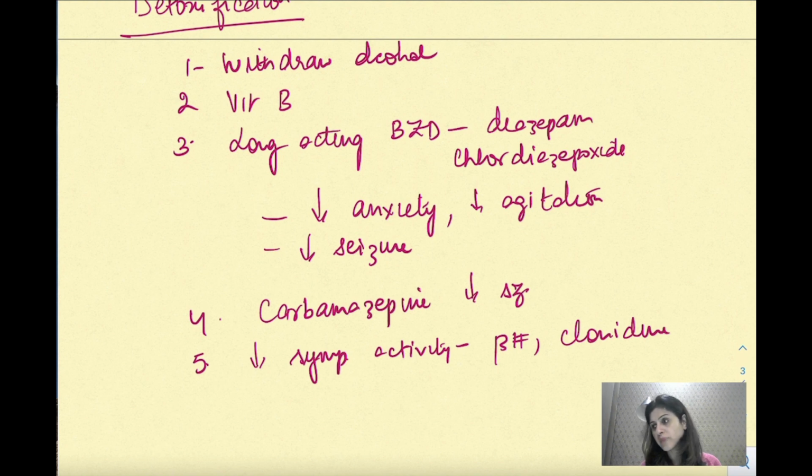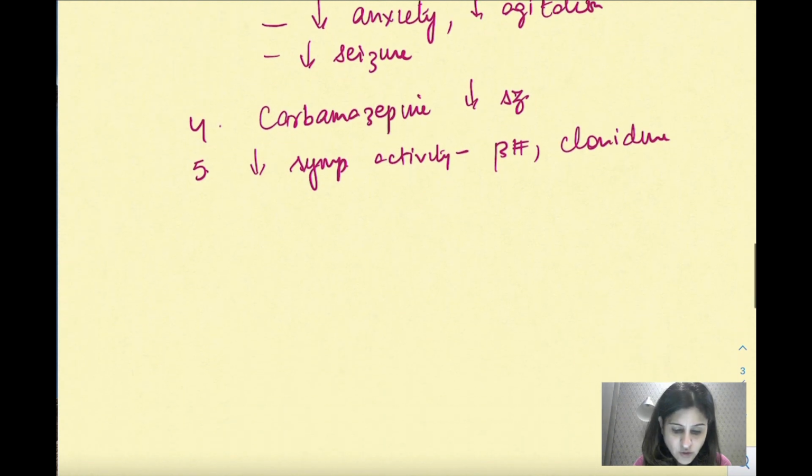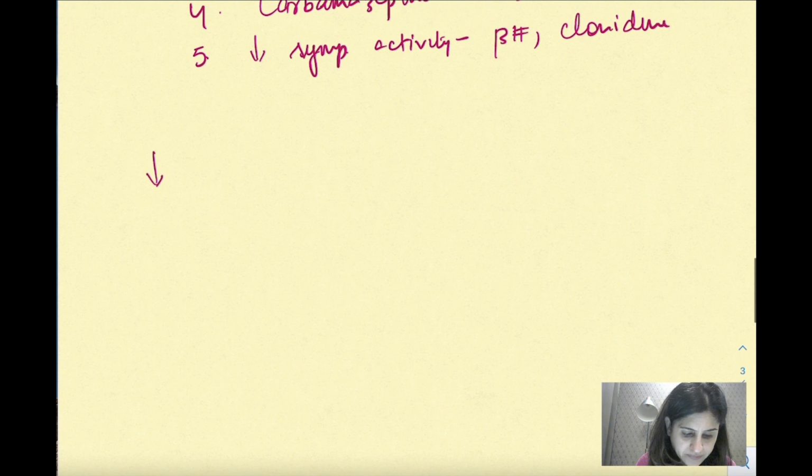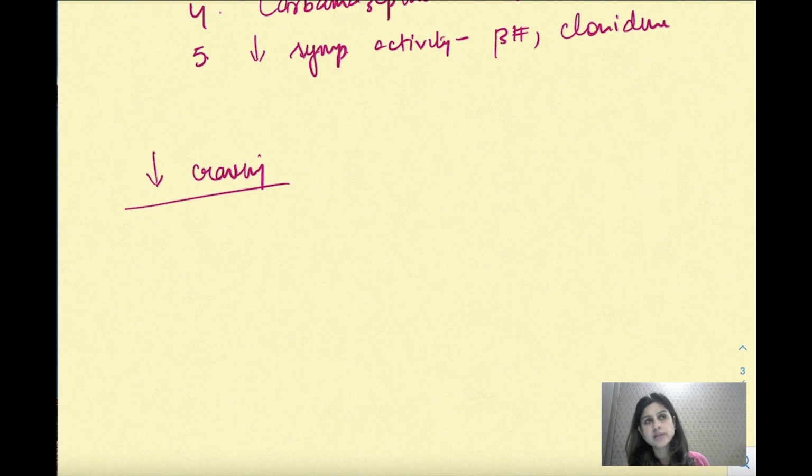ठीक है? पेशेंट को withdraw भी कर दिया अल्कोहल से, उसको धीरे धीरे हम चाहते हैं कि वो छोड़ भी रहा है. बट सेकेंड थिंग आती है कि अब उसको क्रेविंग भी नहीं होनी चाहिए, बिकॉज क्रेविंग रहेगी तो कभी ना कभी he'll go back to alcohol. So how to decrease craving, and you have to do it for a long period of time. So to decrease craving, we give certain drugs which are supposedly helpful in decreasing it, because craving can be because of a lot of neurotransmitters involved.